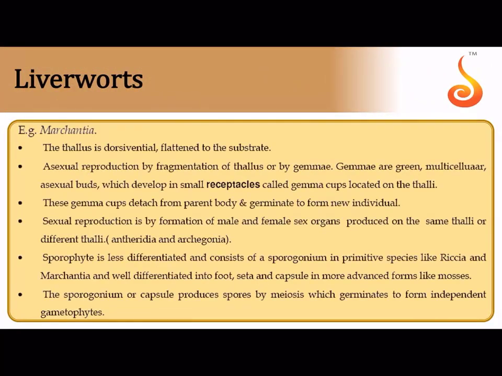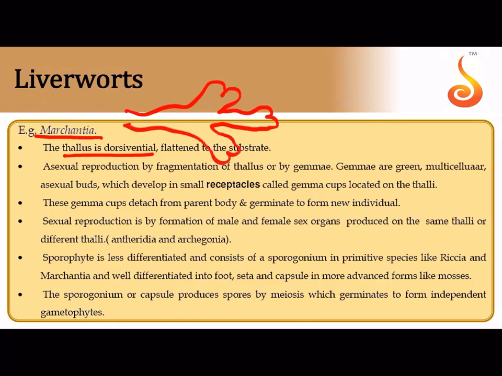Along with the mosses that I just discussed, where we saw leaf-like structures called phylloids, there are also certain bryophytes which are thalloid, in the sense that they grow horizontally on the ground surface. They have a dorsoventral, flat thallus, and the thallus usually exhibits dichotomous branching like this, and it grows flat on the ground surface. This kind of plant body is seen in a plant also belonging to Bryophyta. These are called liverworts.